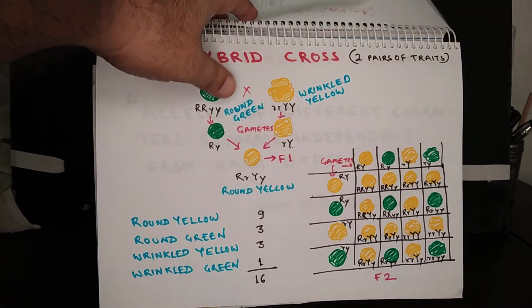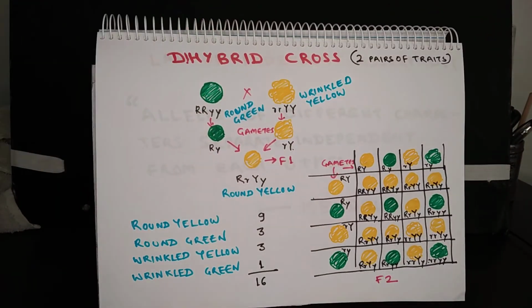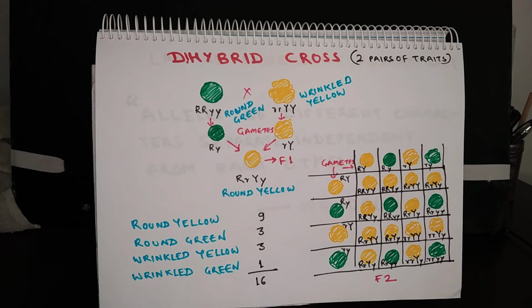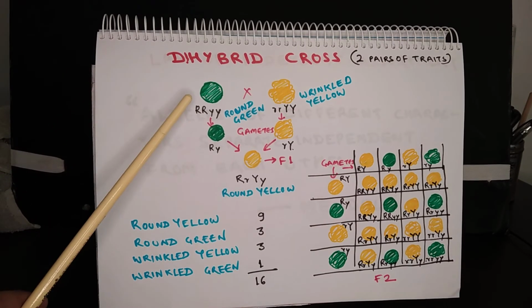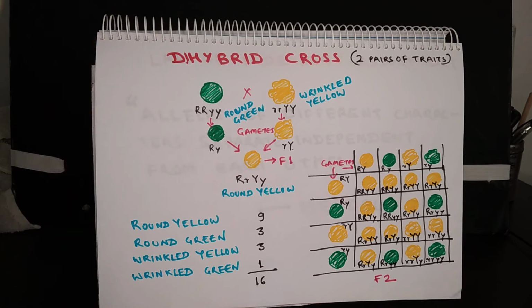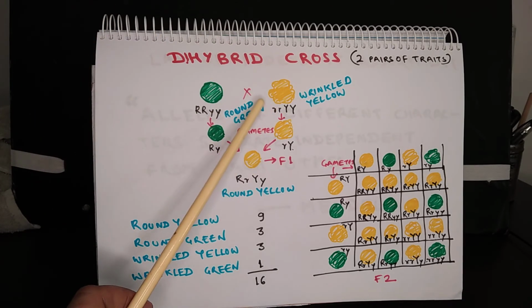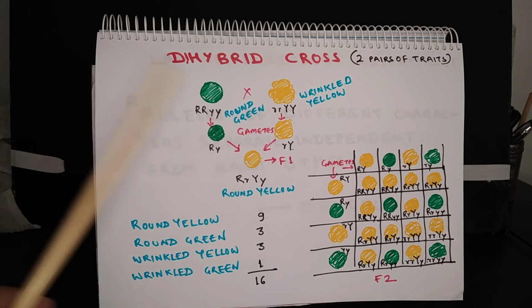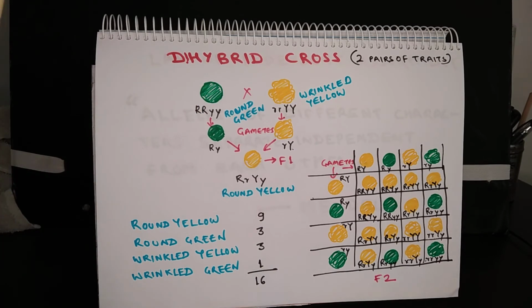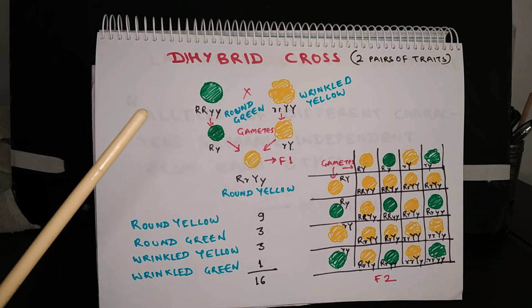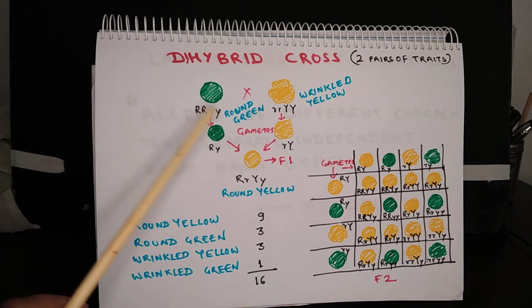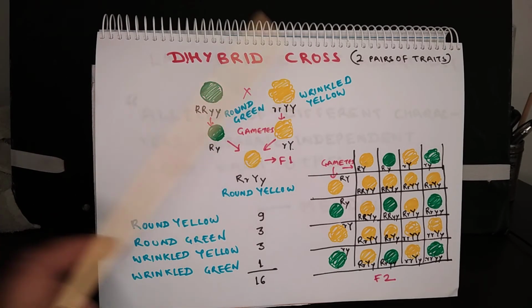Now let us come to dihybrid cross. In this case, two pairs of traits are being studied. For this study, Mendel selected plants which produced round and green seeds, and a plant which produced wrinkled yellow seeds. Round means the texture of the seed is smooth, and wrinkled means the texture of the seed was rough. Here the color was green and the color of the seed was yellow.